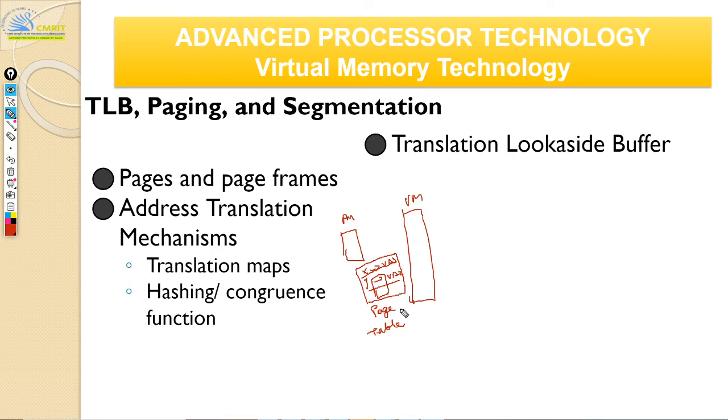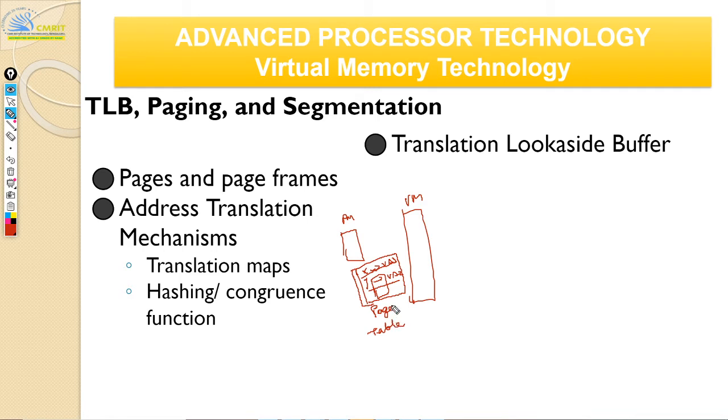Keep in mind that we are fooling the CPU. The CPU will ask for any address, any virtual address. It will say, hey, go bring this virtual address to me. But only you know that this virtual address has to be brought from your virtual memory and put in this particular primary memory. Which virtual address maps to which primary memory address is recorded in this lookup table, and that table is called a page table.